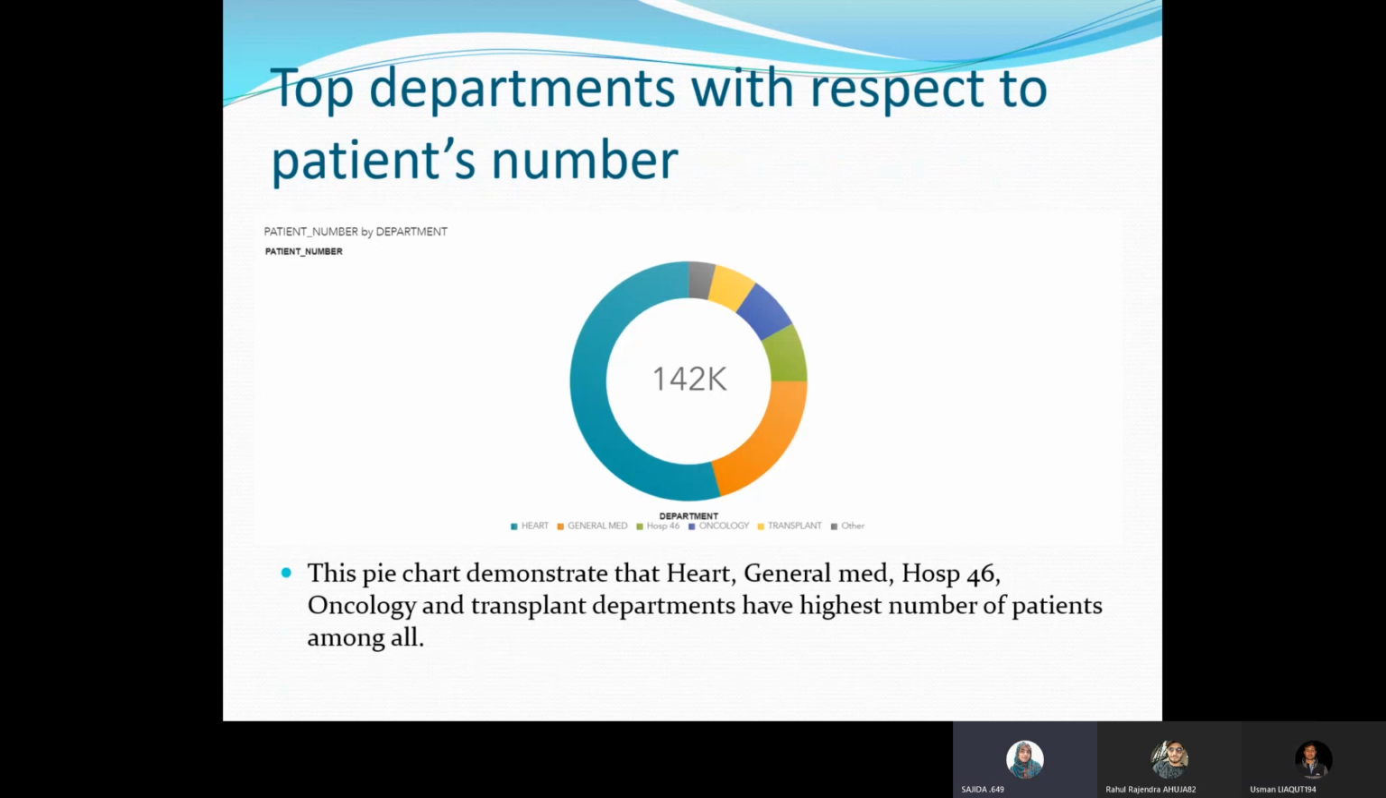Here in this pie chart, we can see the top departments with respect to patient number, named as the heart, general med, HOSP 46, oncology, and transplant department. They have the highest number of patients among all.